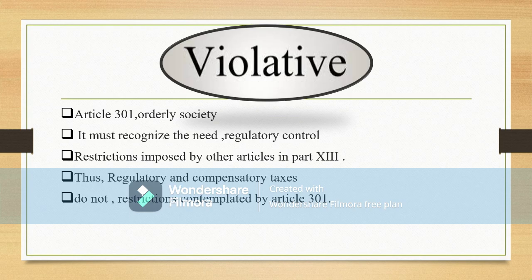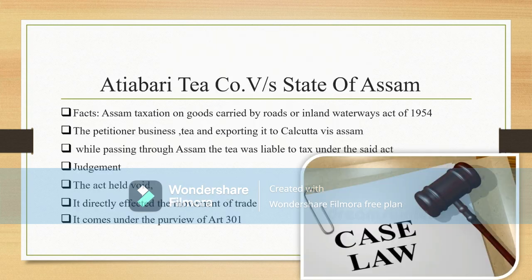Now we will be discussing a case which clearly states that no tax should be imposed which is violative of Article 301. So now let us discuss the famous case, the Atiabari Tea case. Let us move towards the facts.